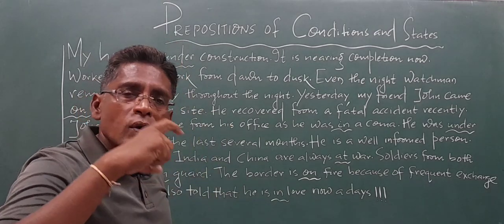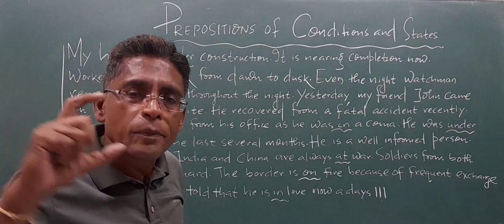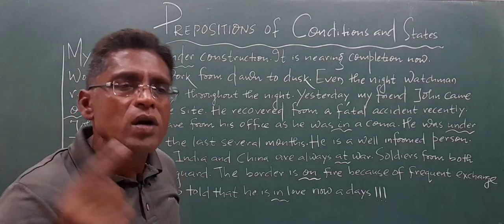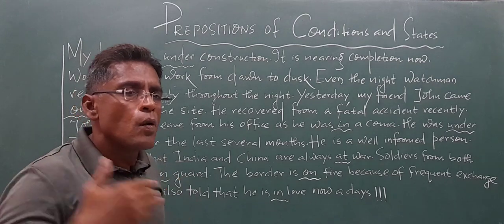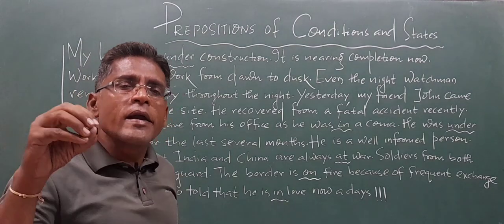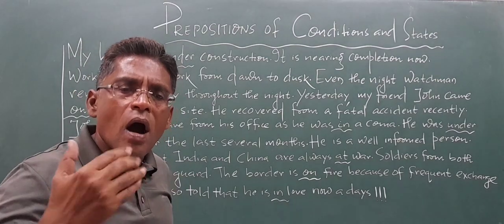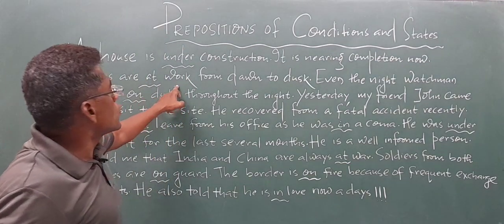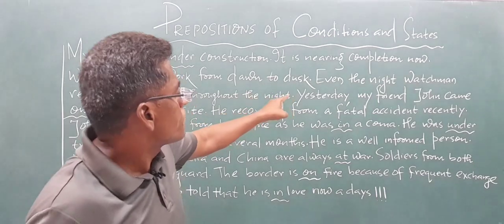So instead of working, if I put a preposition, it will be workers are at work. Suppose I say I am working. If you add a preposition to this sentence, I am at work. So, workers are at work from dawn to dusk.